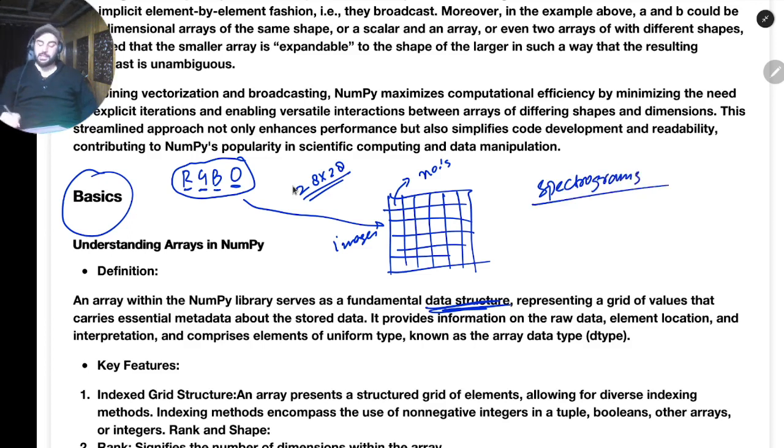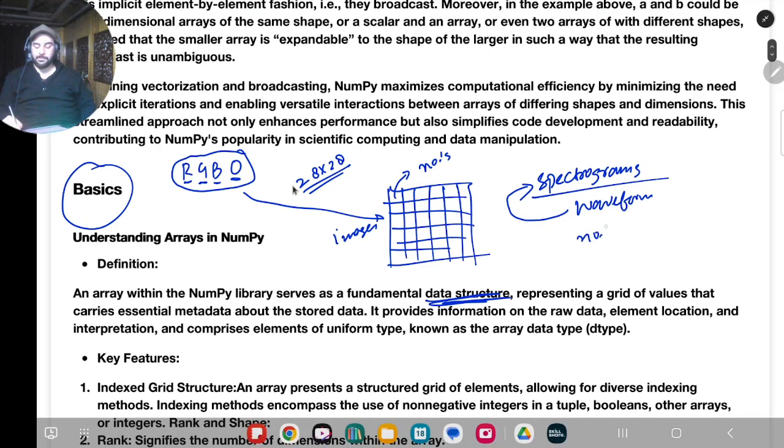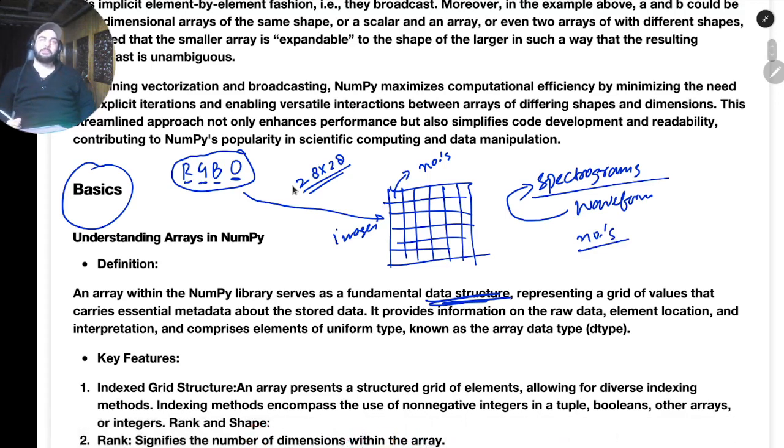So if you know that, there is something called waveforms. These spectrograms are made out of these waveforms. Waveforms are just the amplitude, and this amplitude is described by using numbers. Behind the scenes, everything in your computer is a number. No matter what it is, if it is a game, it's a number. If it's anything, it's a number. If it is your data, it's a number. Okay, anything in the computer is a number. That's why we have to perform computations on these numbers.